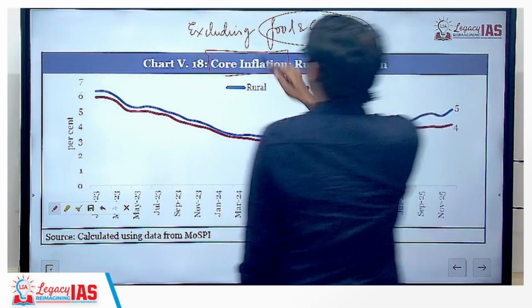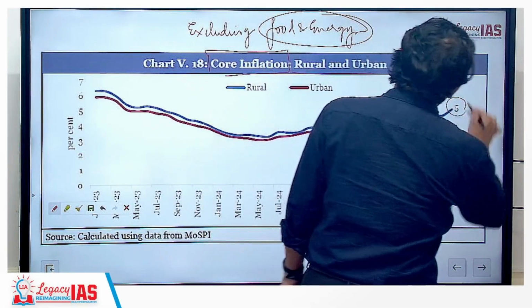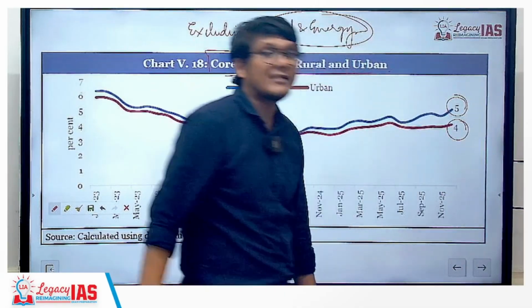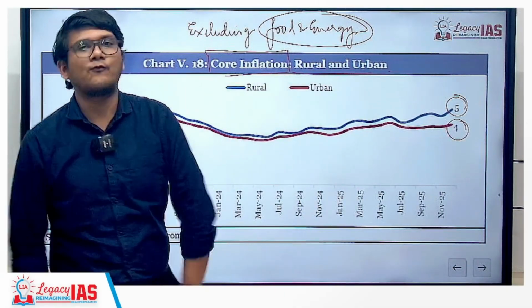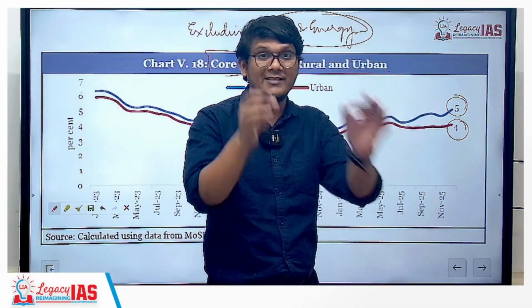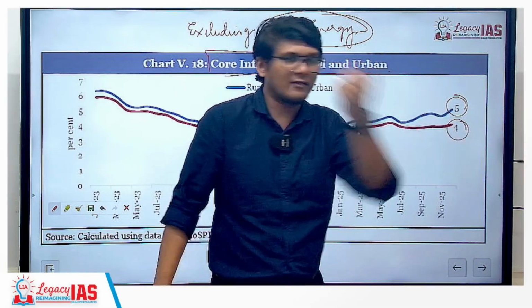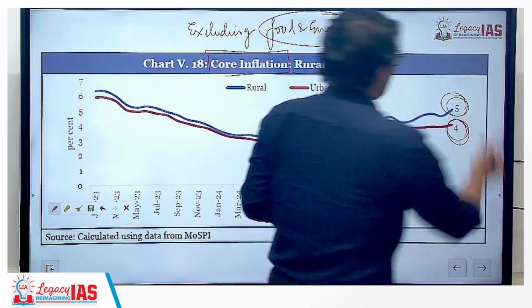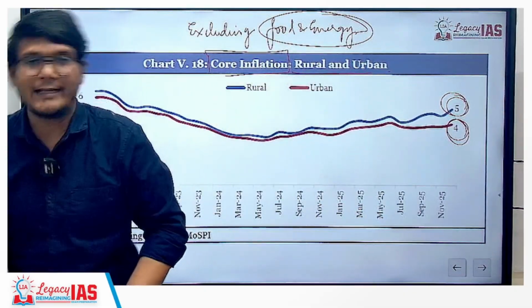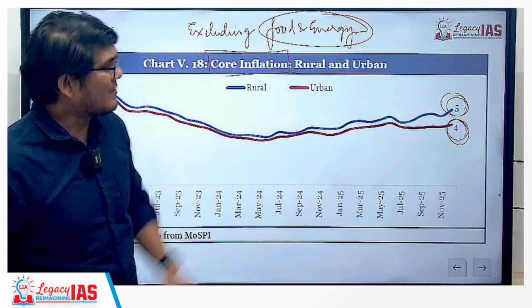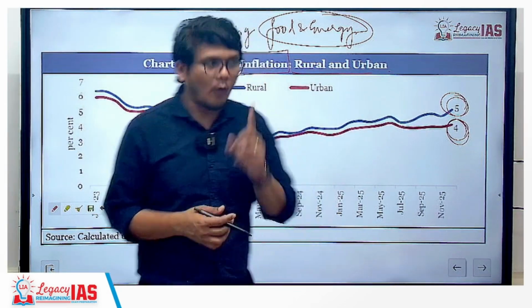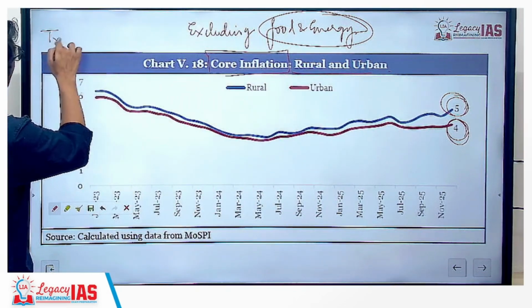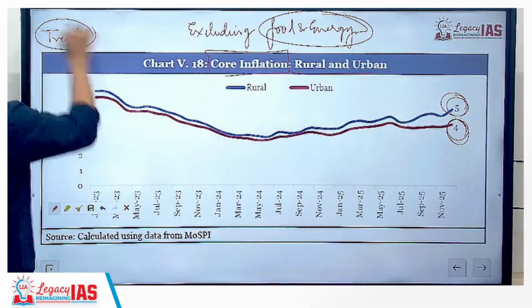But if you exclude food and energy, then rural is higher and urban is lower, because the negative food inflation which is going on, that means deflation, that impact will be removed. So rural is still seen at a higher side than the urban inflation. So the numbers as such are not that important. What is important for you to remember are the trends that are there.